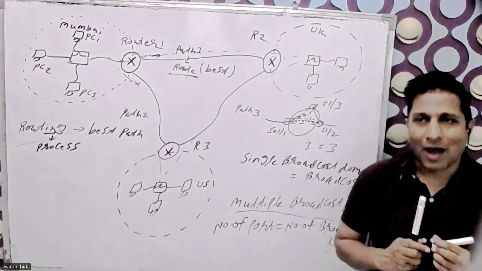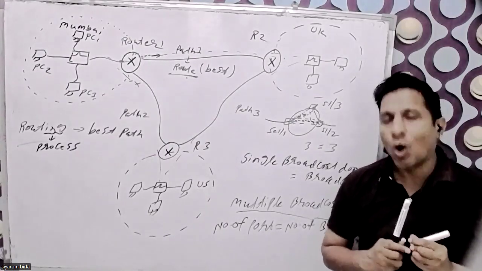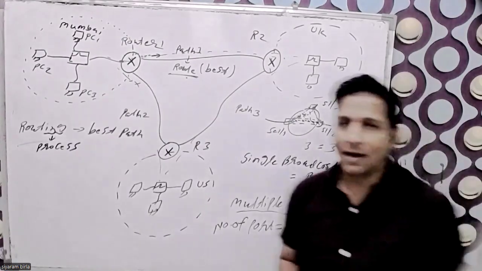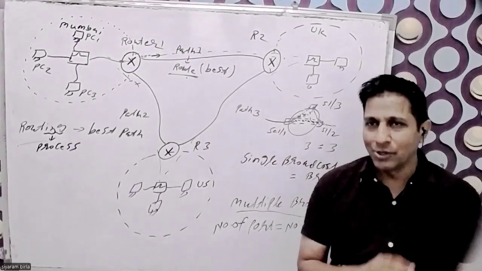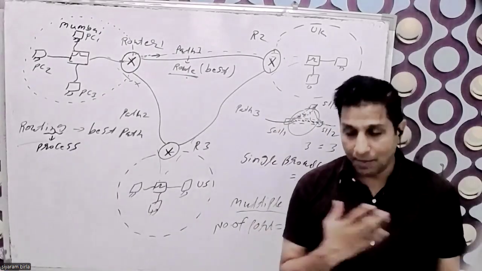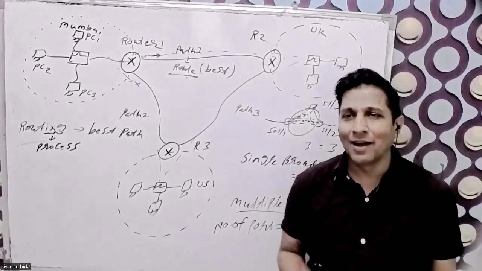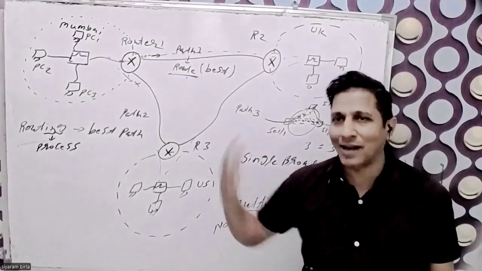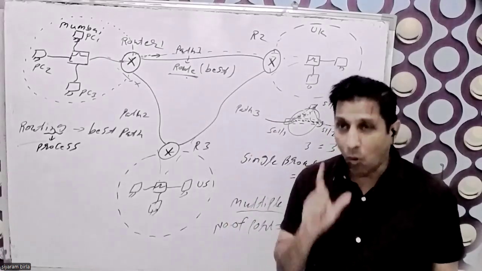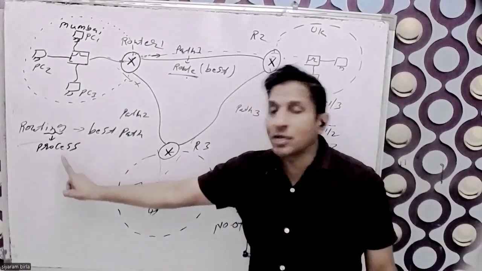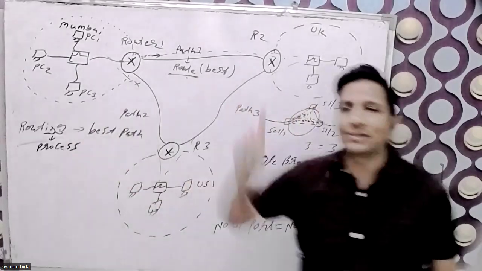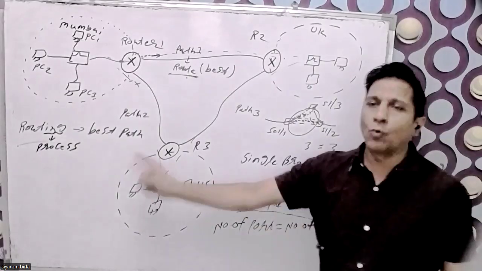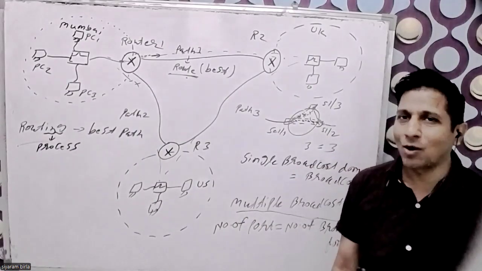And routing is a bigger topic. I'll cover that topic in the onward classes. There are multiple protocols in routing, and I'll explain them in the onward classes. But right now, what is the routing? It is the process which selects the best path. That is called the routing.